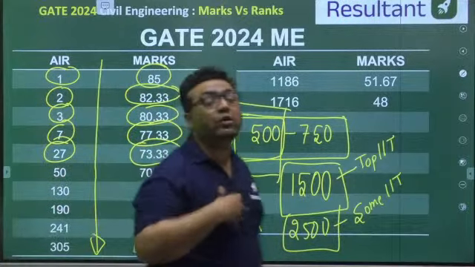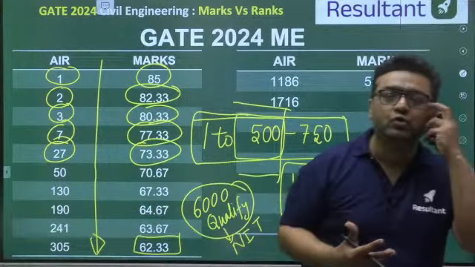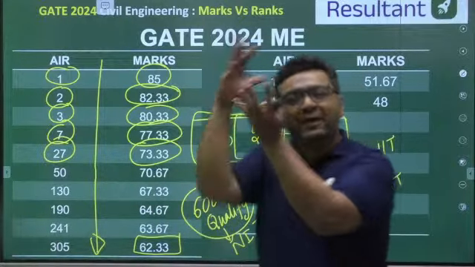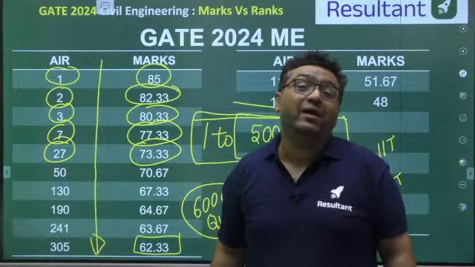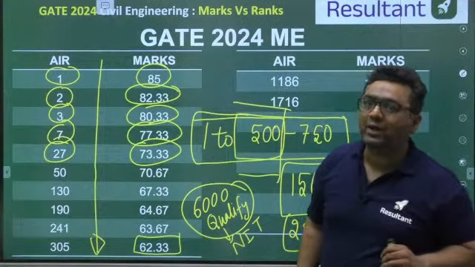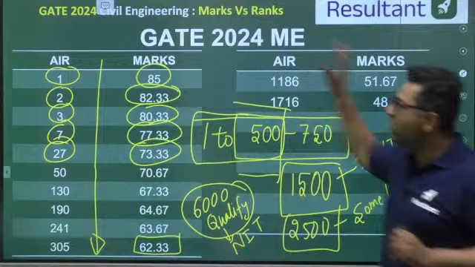At our time, for good NITs, you had to score up to 2000 rank, 2500 rank. And for any PSU also, you needed to score a rank under 4000. After that, it was very difficult to take admission into any of the NITs as well. So I feel everybody got this data.